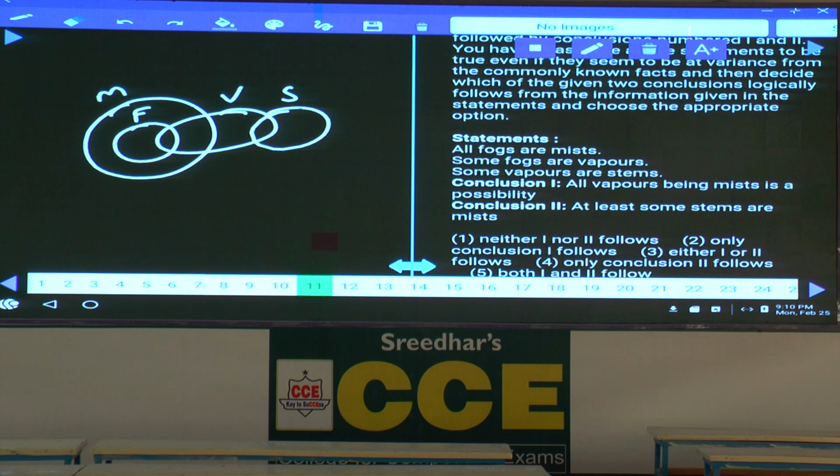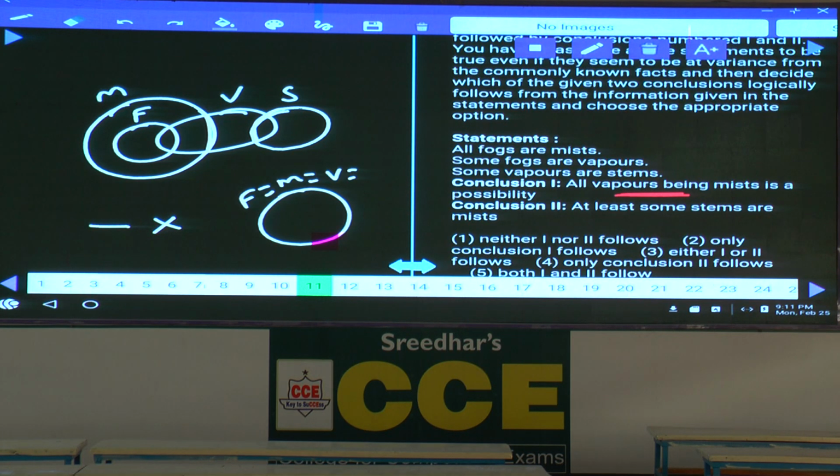Then first one, all vapors are mist is a possibility. Possibility we can discuss afterwards. Second, some stems are mist. Stem is here, mist is here. No intersection between these two. That is false. Then coming to the first one, if you observe here, all the statements are affirmative. For a possibility, you can write a single diagram. What is the single diagram here? Fog equals mist equals vapor equals stem. Now in this one, the first one is valid. Hence only conclusion 1 follows, choice 2.